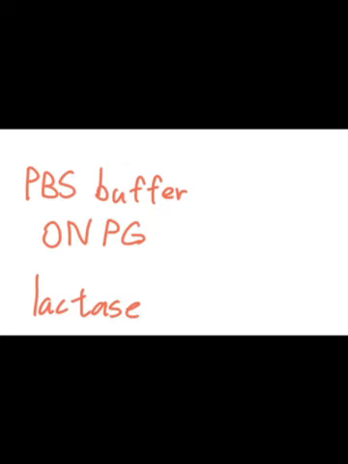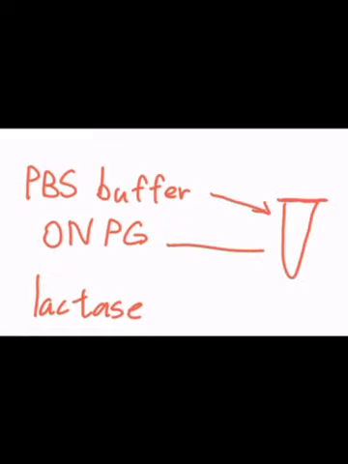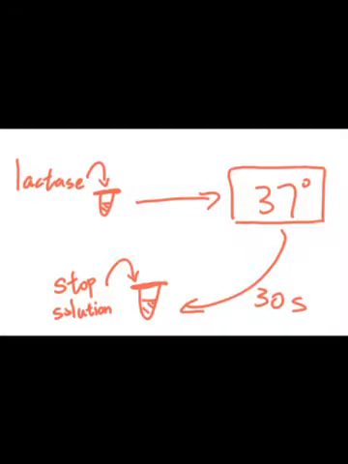Prepare 3 contents to be put into the tubes: PBS buffer, substrate, and enzyme. No substrate in control A, no enzyme in control B. For the rest, add buffer and substrate in each. Then, set the dry bath to 37 degrees Celsius. Add enzyme into tube 1, and immediately put the tube into the dry bath.